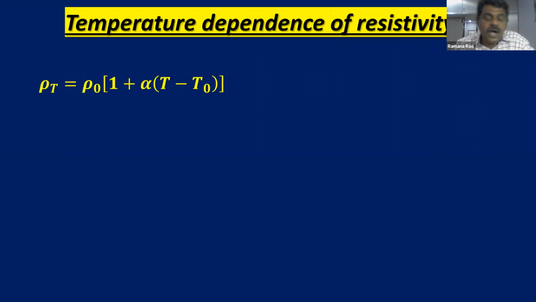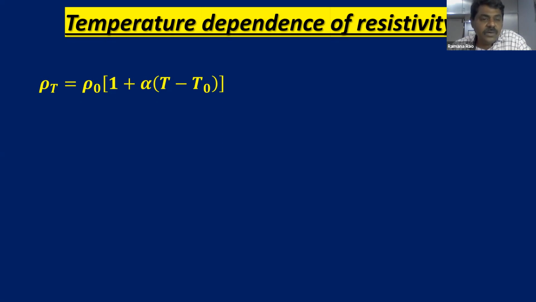Now, how does the resistivity depend on temperature? Mathematically, by conducting experiments, they found this variation: rho T is equal to rho naught into 1 plus alpha into T minus T naught.